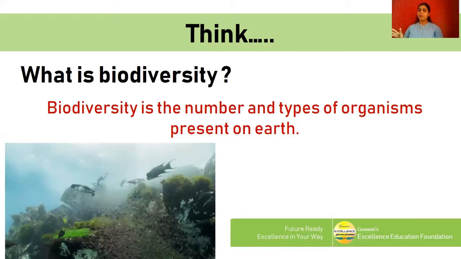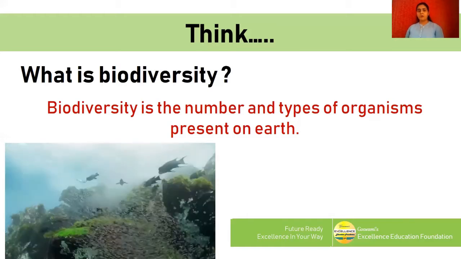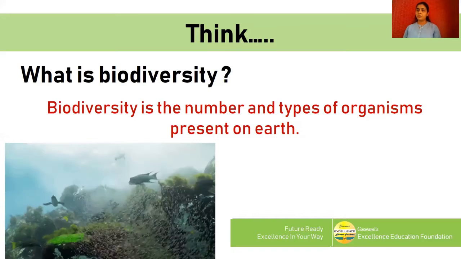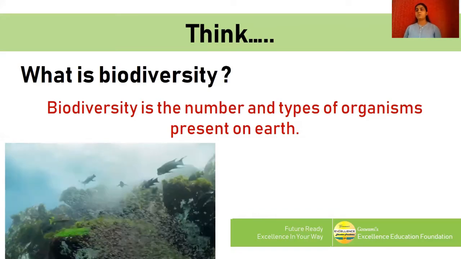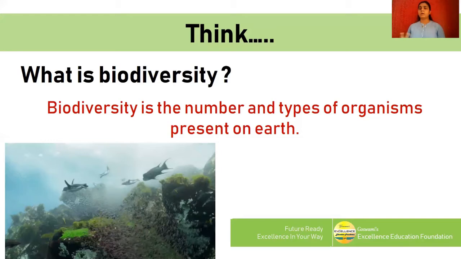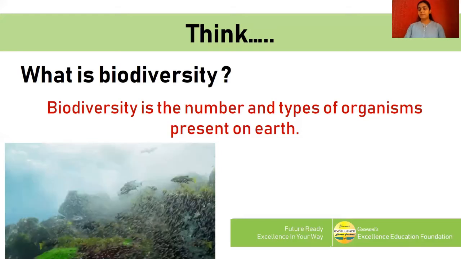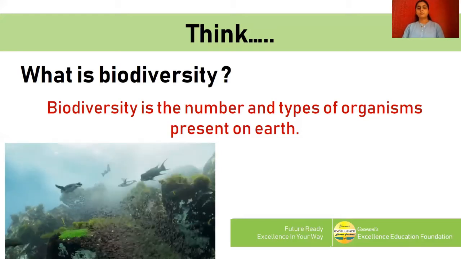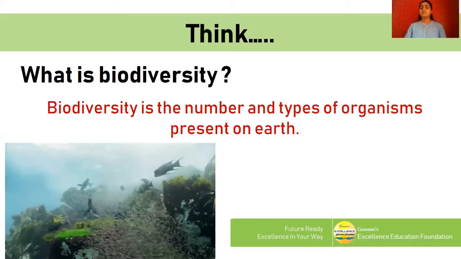Whether it is a microorganism or a big elephant, a rhino or a fish living in the sea, a shark, a coral, everything will come under this. Big trees, the forests of Africa, everything comes under this. Okay, and this is very important.